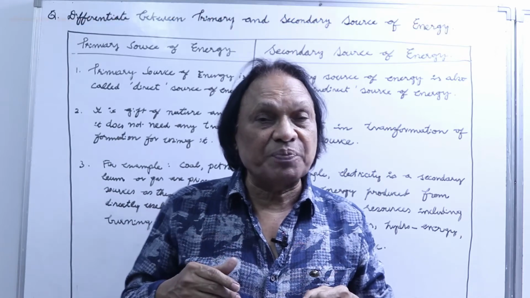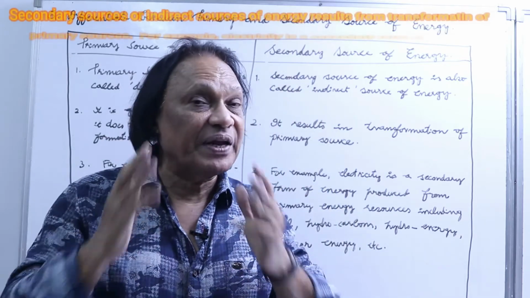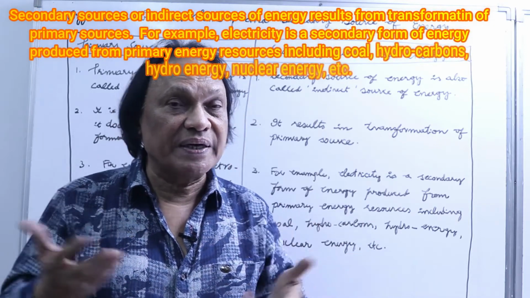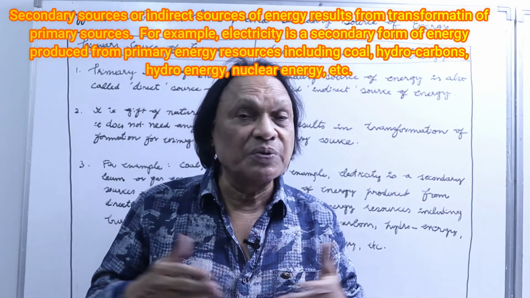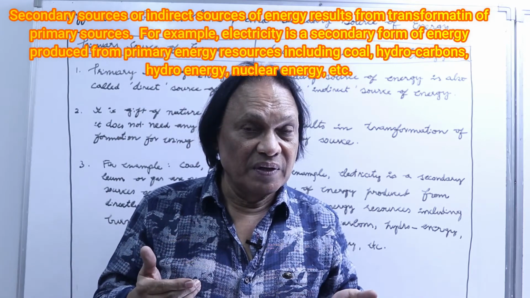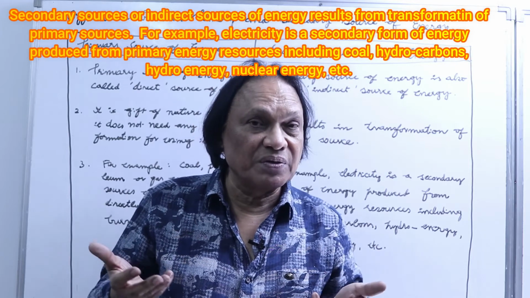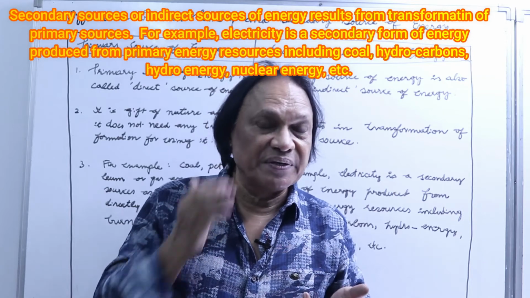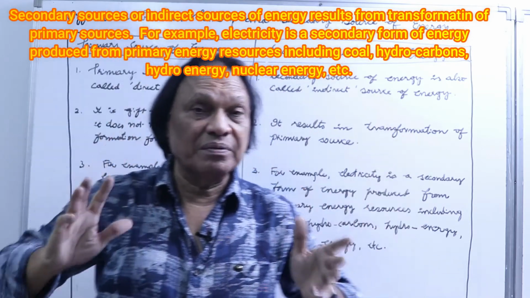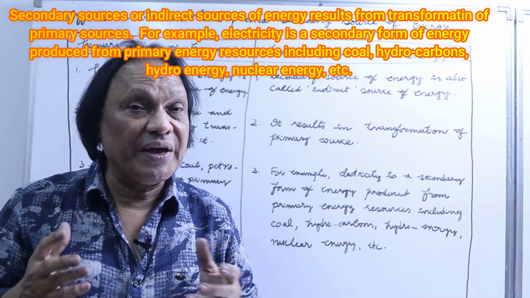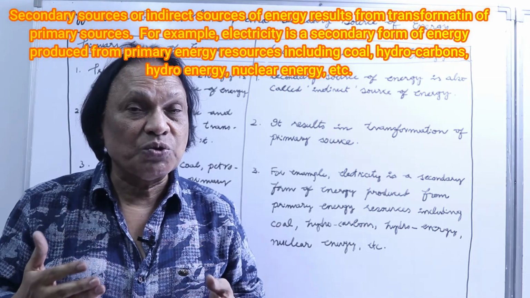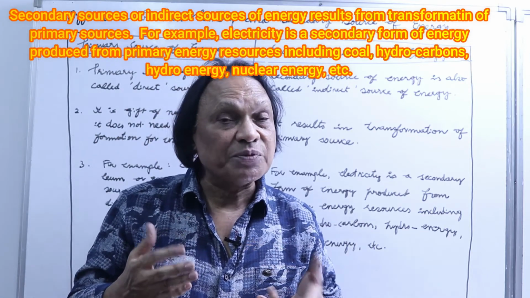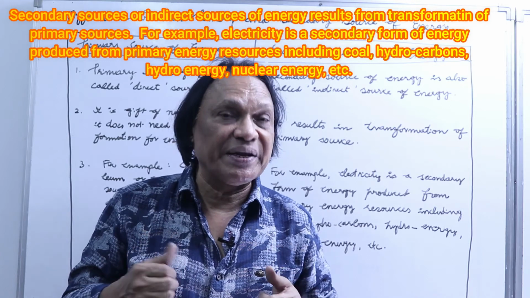For example, in case of primary energy that comes directly from nature, what do we have? That can be coal, gas, petroleum products, crude oil, which you can use directly. You can burn petrol, crude oil, and coal. Since time immemorial, for centuries, man has been using direct sources of energy. Coal he discovered, and he has been using it directly from nature.